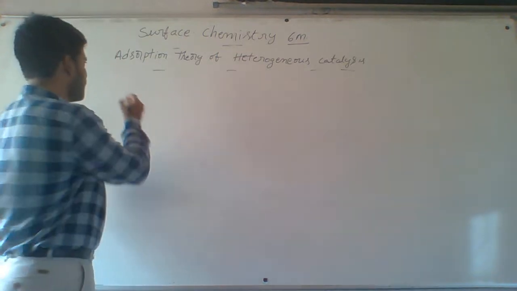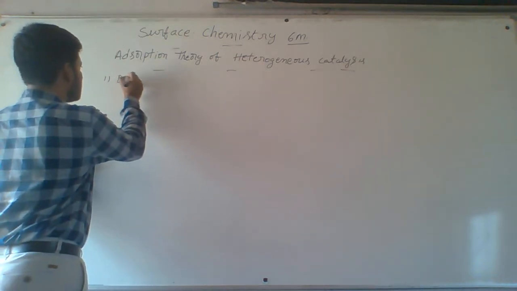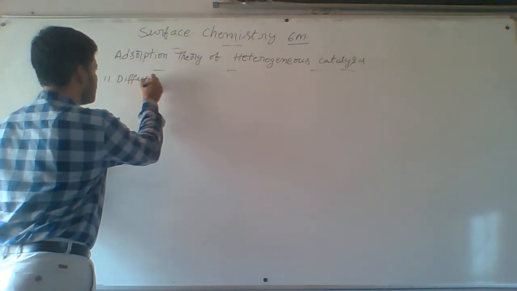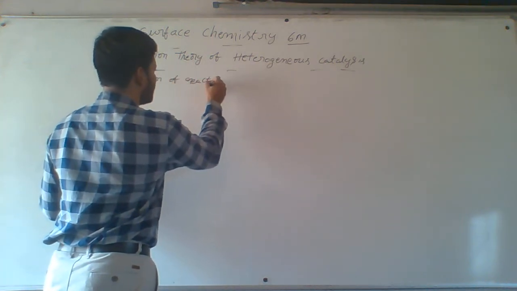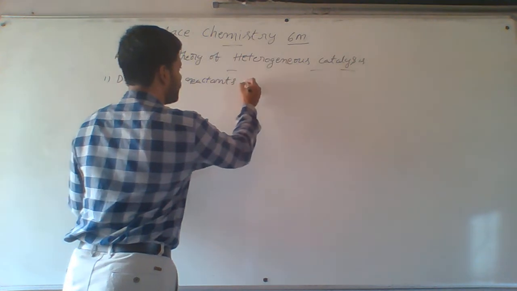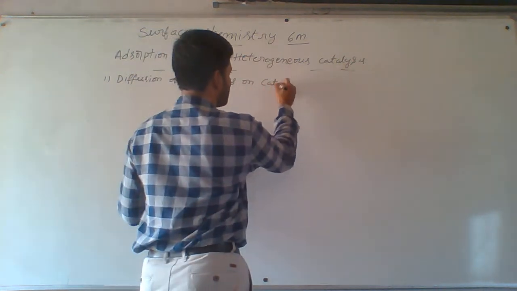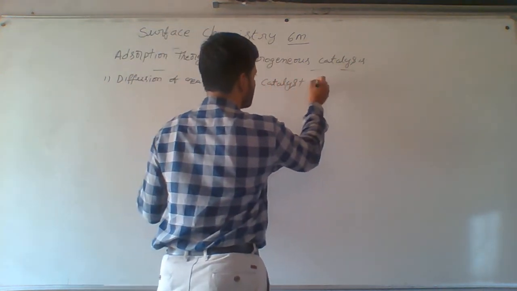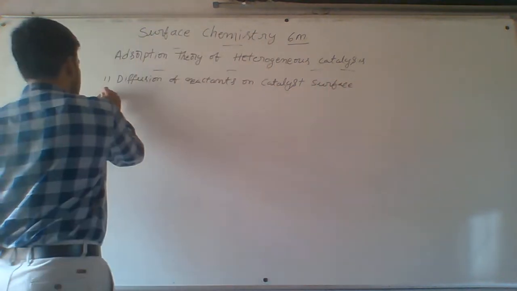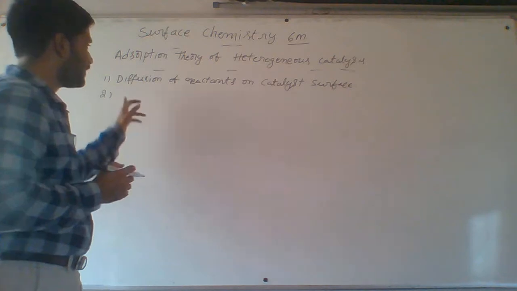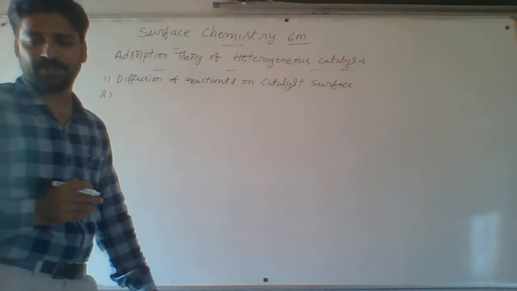Here some more steps are there. First one is diffusion of reactants on the catalyst surface.